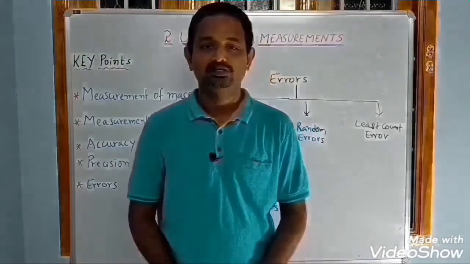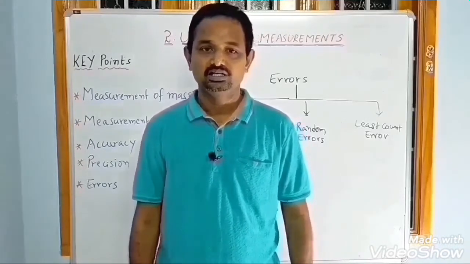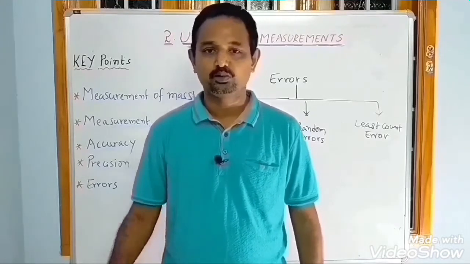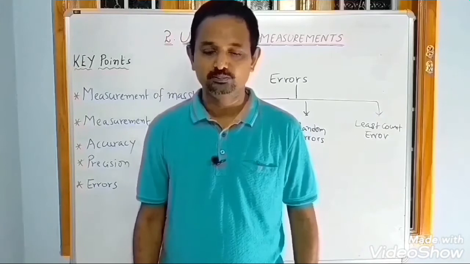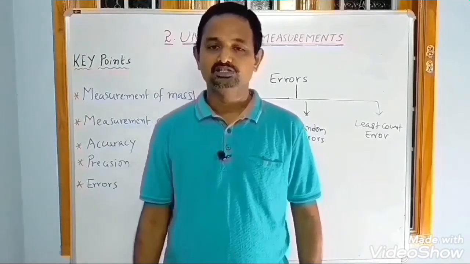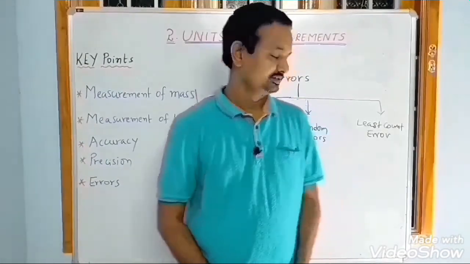Personal errors. Personal errors occur due to carelessness, laziness, and sometimes if we read the readings in an improper way. For example, to measure the volume of water in a beaker, if someone looks below the meniscus, he will not get the proper value. Now random errors.